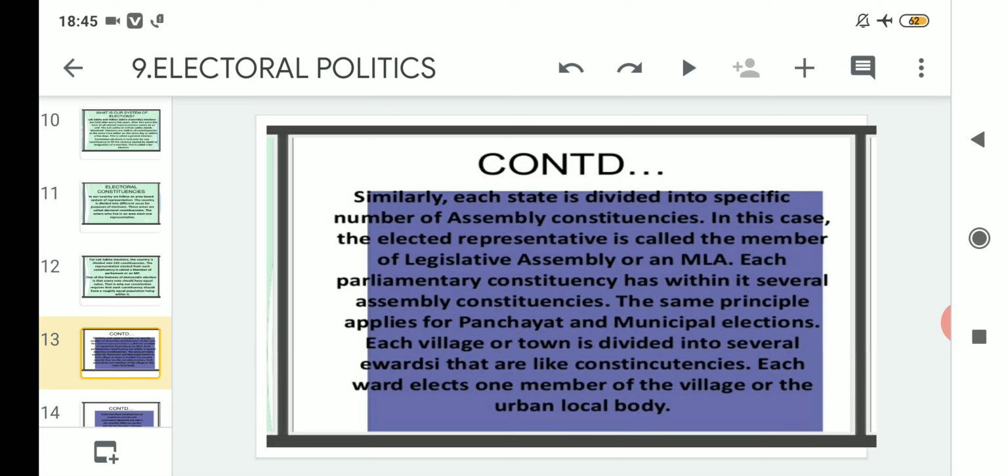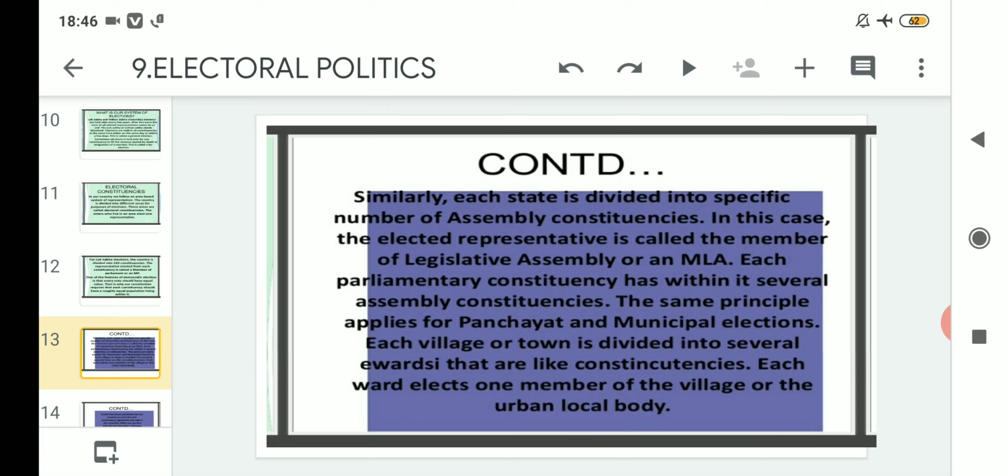So each village or town is divided into several wards. You have heard of ward number 4, ward number 5, that is according to the division that is made in the towns and villages during the elections. And each ward elects one member of the village or the urban local body. So every ward will elect one member each. That means you have heard about ward commissioner or ward member. Just assume that in Jorhat there are 100 wards. So from each ward, one member will be elected as a ward member that will head that particular ward.